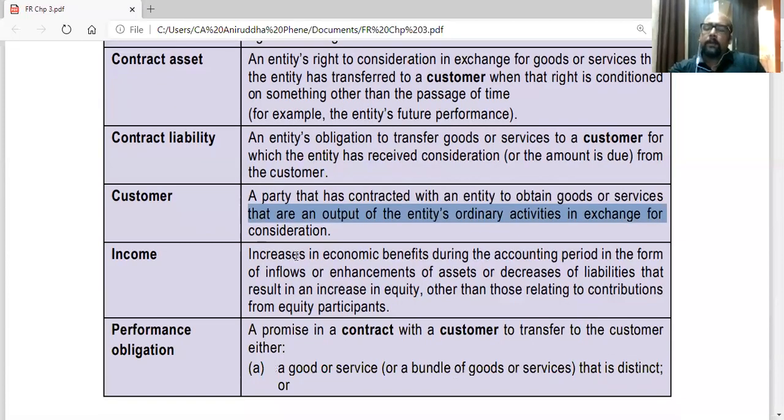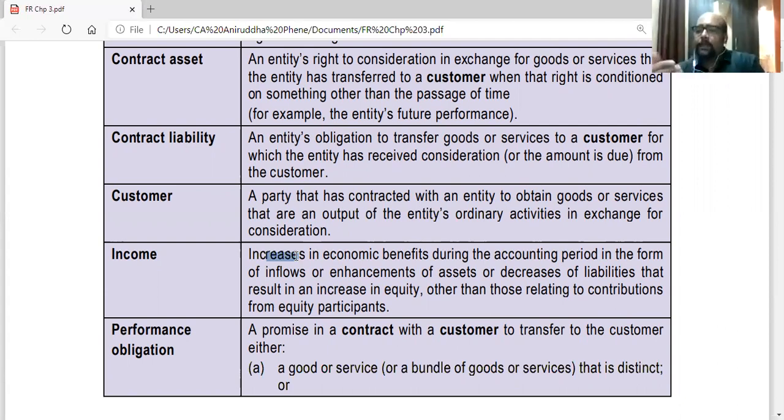Income. Basically, income, from the entity point of view, is the increase in the economic benefits during the accounting period. So in economic terms, it is the increase in the economic benefits in the accounting period in the form of inflows or increase of assets. So it can be a payment in kind also, inflows in cash or assets, or decrease in liabilities. The customer might pay off our liability. So he might directly pay off our creditor, which ultimately results in increase in equity, that is the reserves, the profit.